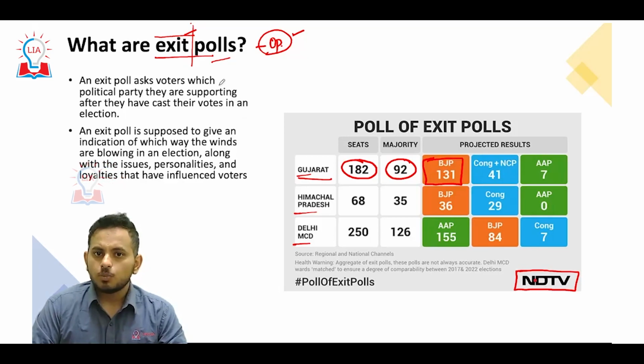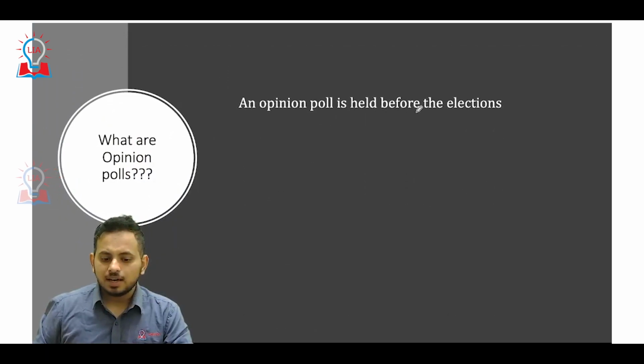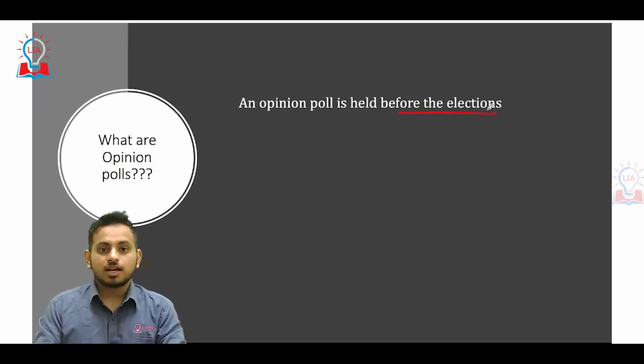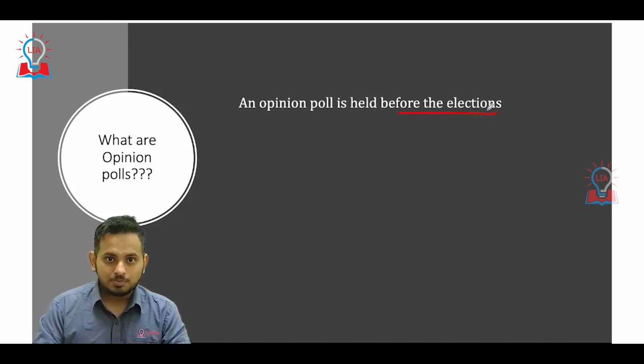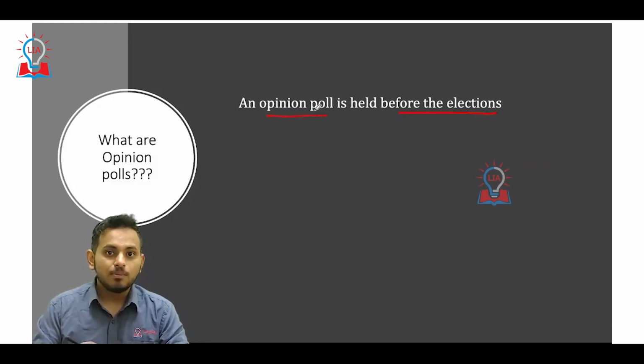Now, what is an opinion poll? An opinion poll is something that is conducted before the elections actually take place. This is the main difference between an opinion poll and an exit poll: the exit poll happens after the election, whereas the opinion poll happens even before the election.